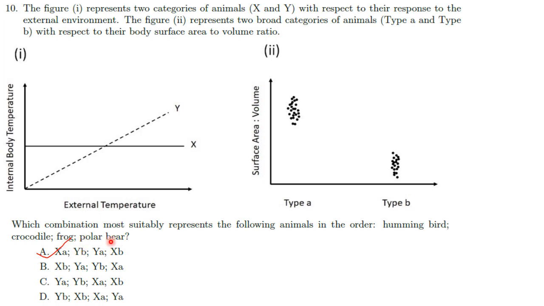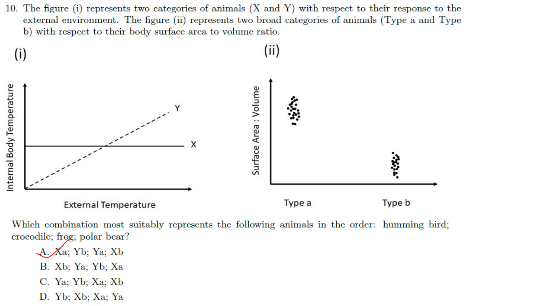Then comes polar bear. Polar bear, larger size, so low body surface area to volume ratio. So it is type B, and polar bear is a mammal. It is an endothermic, so XB. So the answer here is XA, YB, YA, XB. Answer is option A.